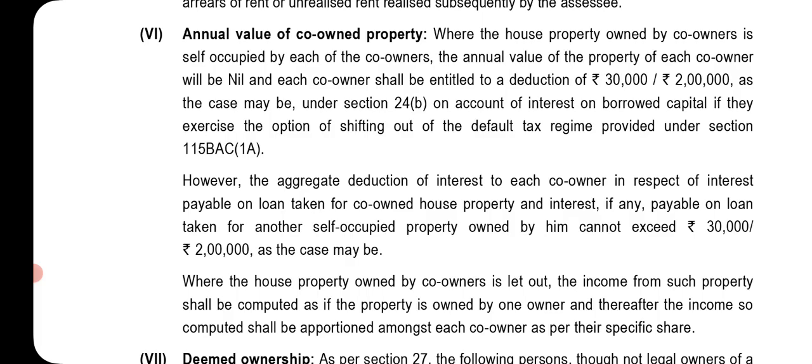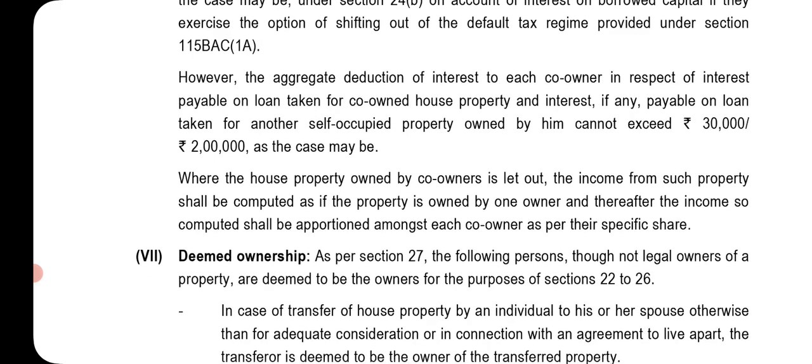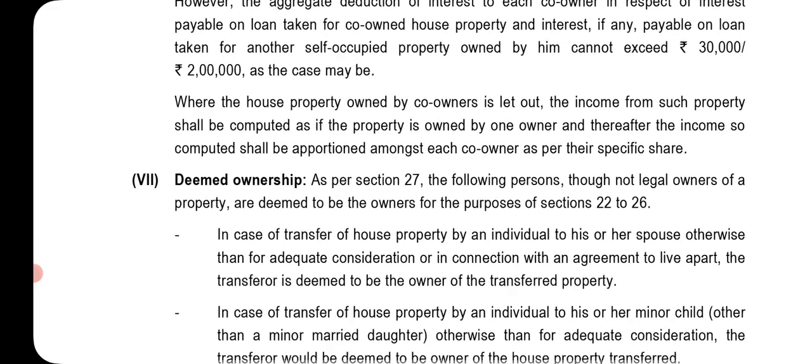However, the aggregate deduction of interest to each co-owner, in respect of interest payable on loan taken for the co-owned house property and interest, if any, payable on loan for another self-occupied property, cannot exceed rupees 30,000, as the case may be. Where the house property owned by co-owners is let out, the income from such property shall be computed as if the property is owned by one owner, and thereafter the income so computed shall be apportioned among each co-owner as per their specific share.